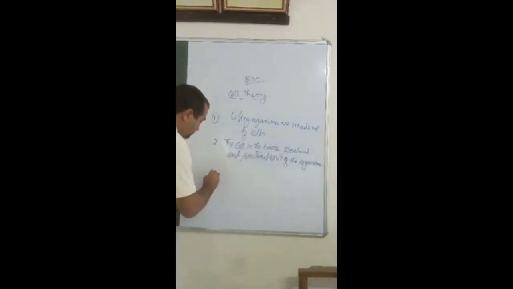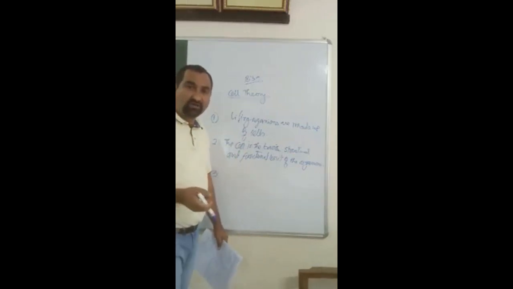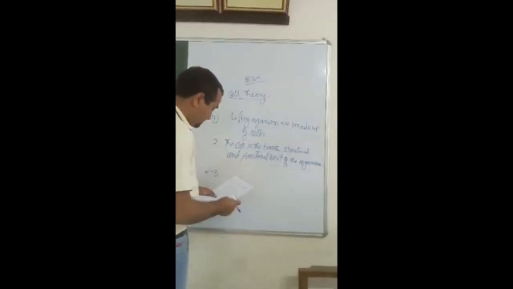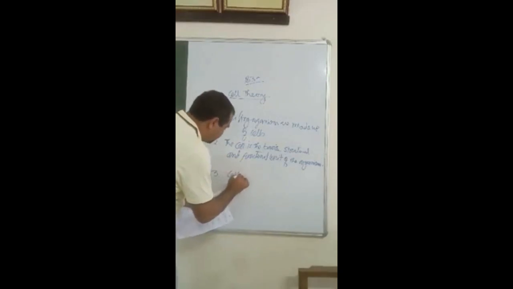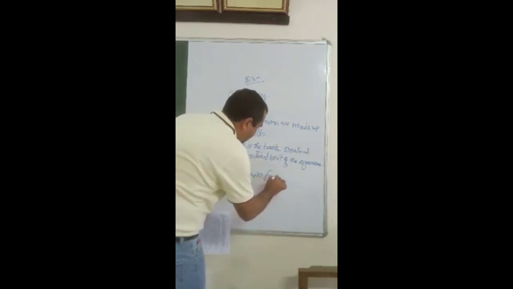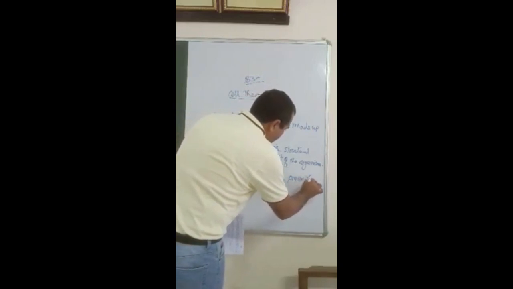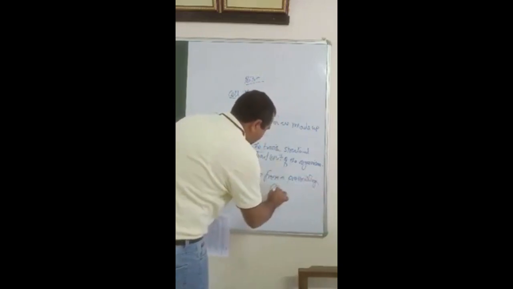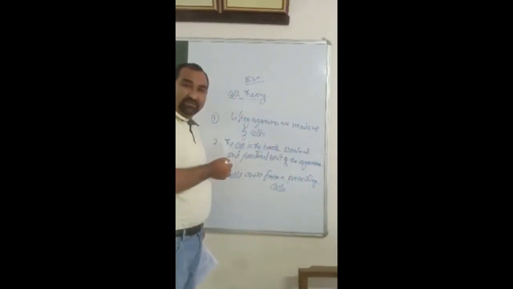And the third, today our focus is on this third point of the cell theory, that cells arise from pre-existing cells. What does this mean?